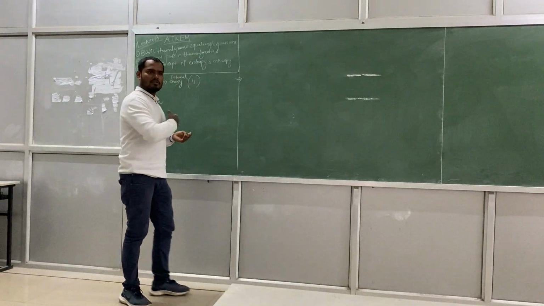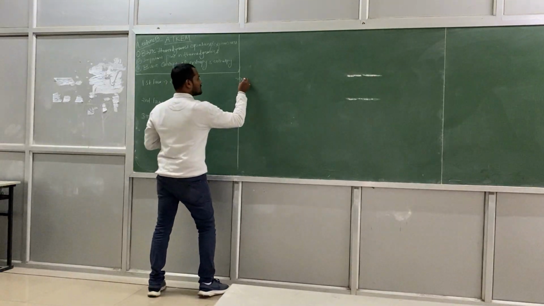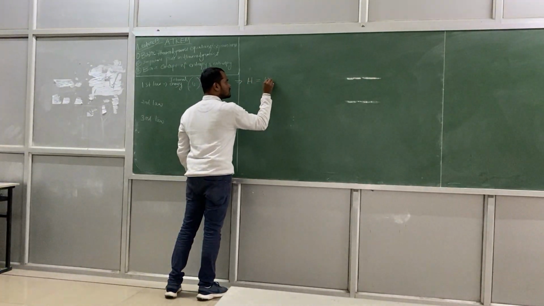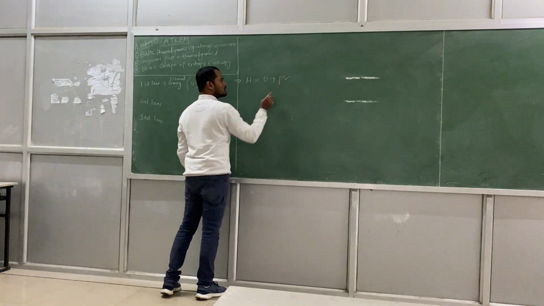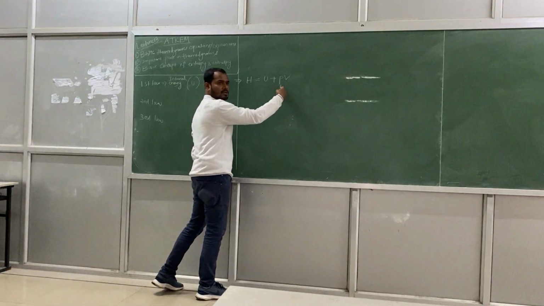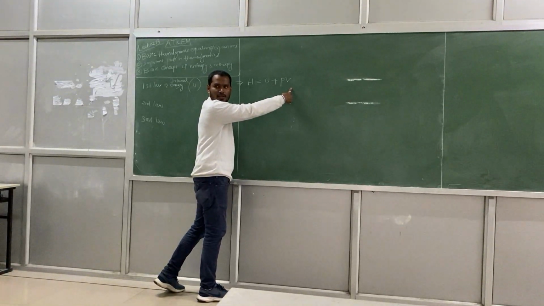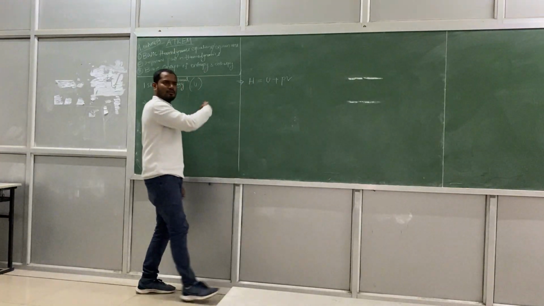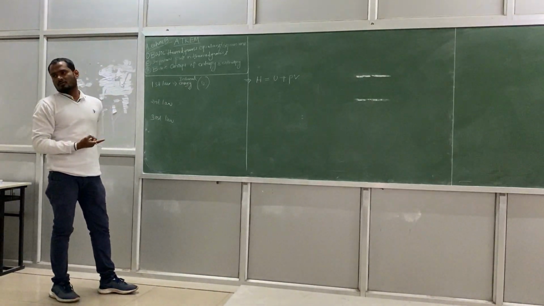So I want to correlate everything. So I can write H is equal to U plus PV. Enthalpy, internal energy, pressure volume. Pressure volume is the work. This is the internal energy, this is enthalpy. In this way I can write simply the first law.